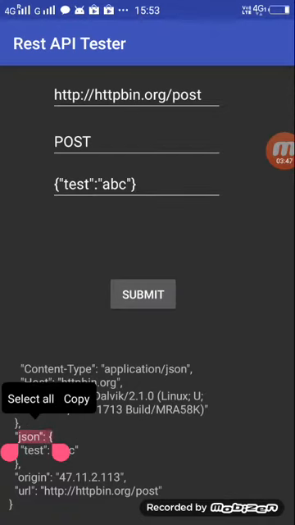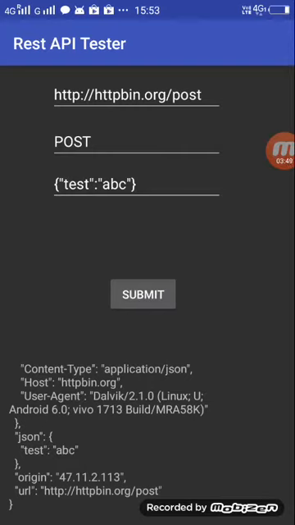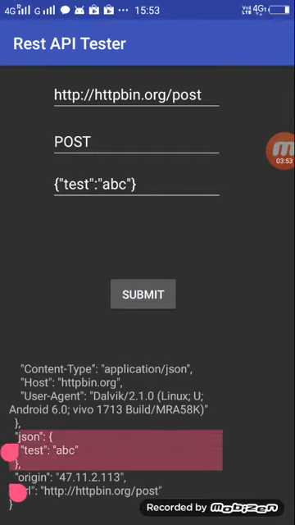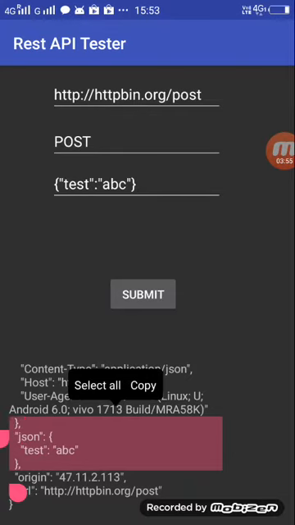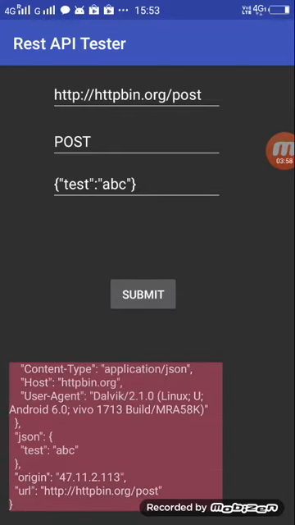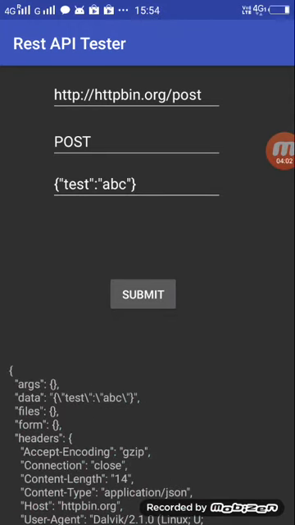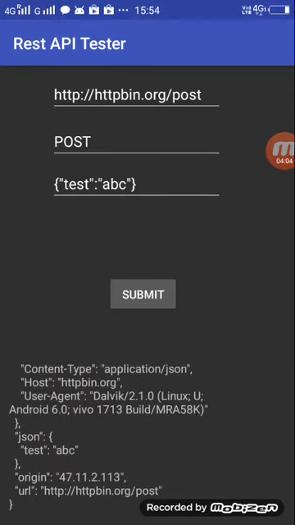So you can copy from here, or just the part you want to copy, that part only, or you can also select all and copy that. So it is copied, the whole JSON response body is here. You can copy it and put it in a notepad for some other validations. So all those things you can do from here.